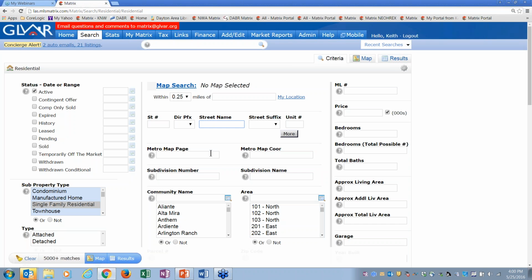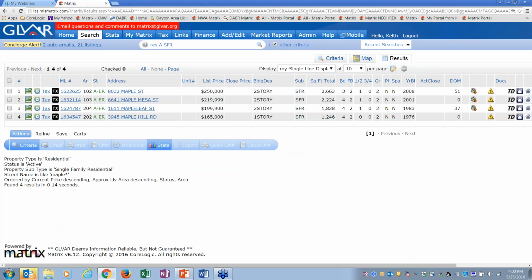Street names, searching by street names. If I say Maple, let me say Maple asterisk. What Maple asterisk, this is a wild card, okay? This is going to happen whenever you want to search by a street name, subdivision name, or let's say remarks. Some of this searching we probably won't cover today because we're out of time, but come back to that searching webinar, which I believe is tomorrow, and we'll go into a lot more details on searching, more complicated stuff in here. But that right there is Maple asterisk, which means everything that starts with Maple, I found it.